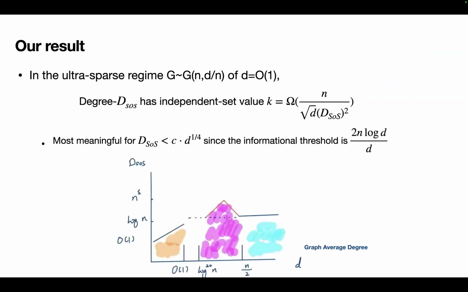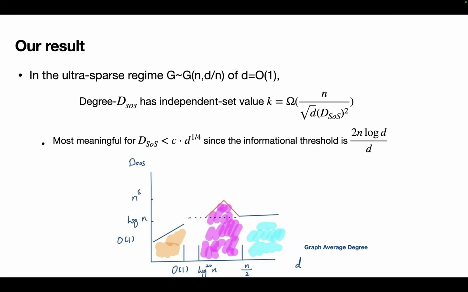And this is really the focus of our work. We show that in this ultra sparse regime of G(n, d/n) for some large constant d, degree d_SOS sum of squares fails to solve the independent set question. In particular, it's going to give an independent set of value n over root d times d_SOS squared. So let me unpack this statement in a bit.